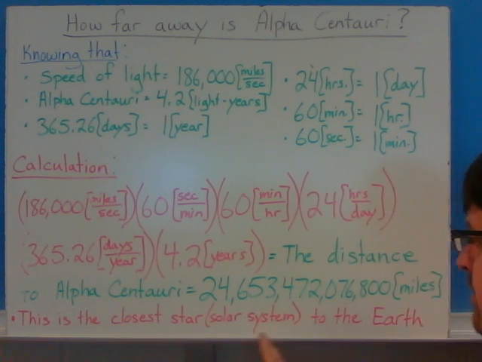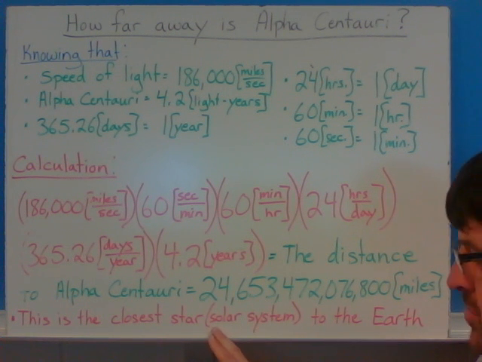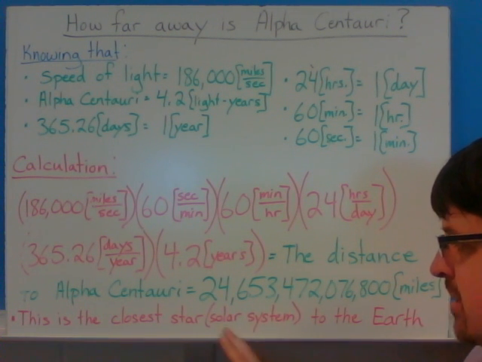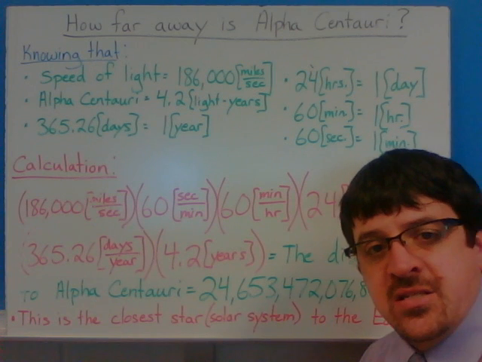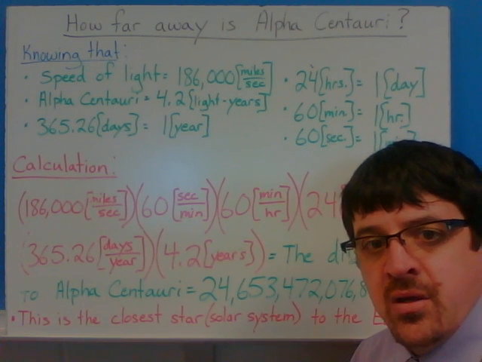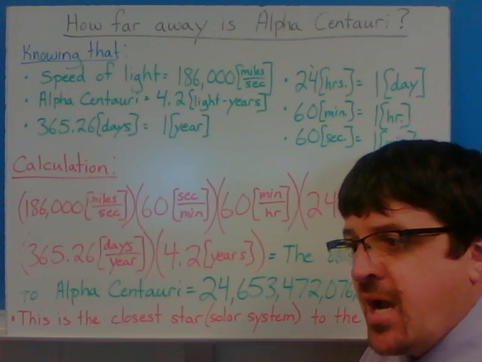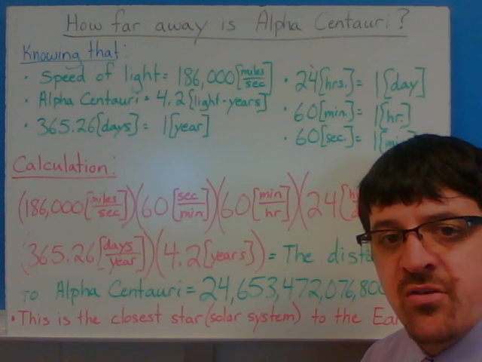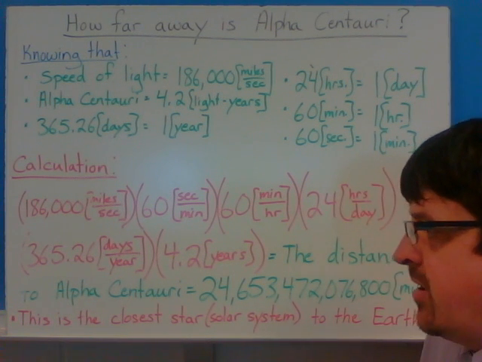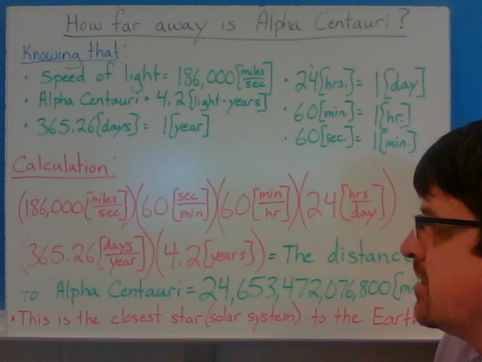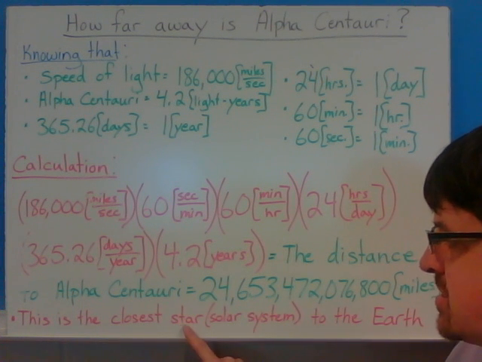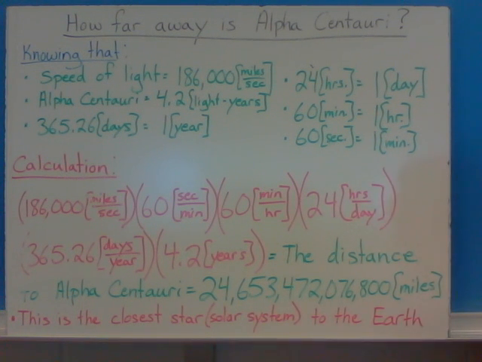Now, yeah, the closest star or solar system, because each star has its own solar system. You know, whether there's planets in there or just comets or asteroids, there's all sorts of different things that could make up the solar system. But that is the next closest star or solar system to the Earth.